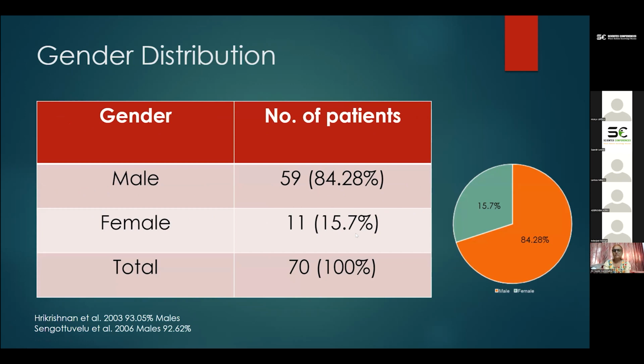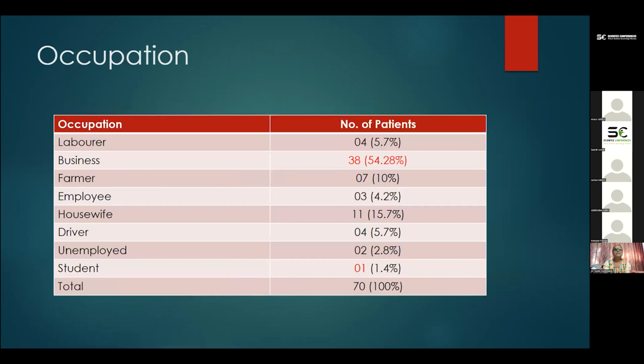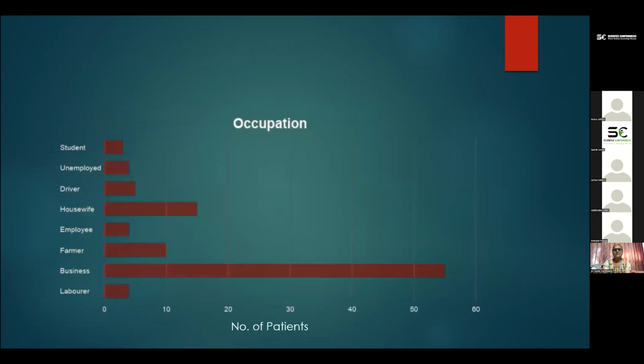Again, it corresponds to the various studies by various authors. As occupation was studied, the majority of the subjects were businessmen. They were physically active, around 54.28%, and other categories include laborer, farmer, then drivers. Only one student was there. The youngest patient in our study was 21 years of age, and he had a normal coronary angiography. Again, this shows the highest class belonging to the business group.